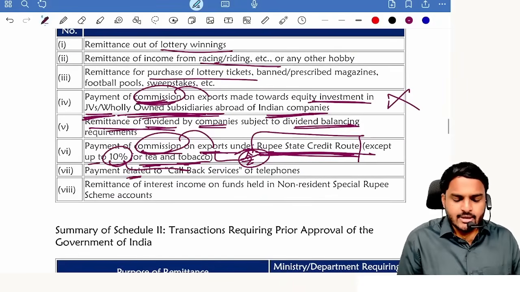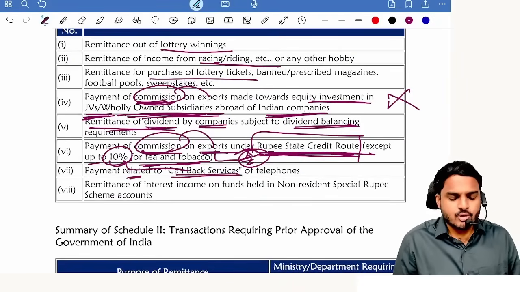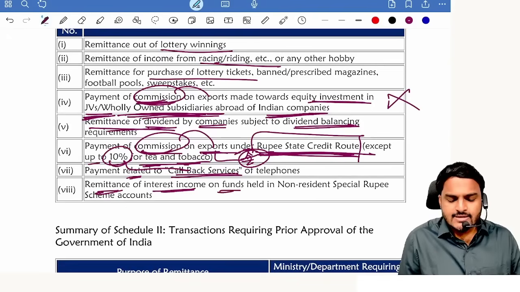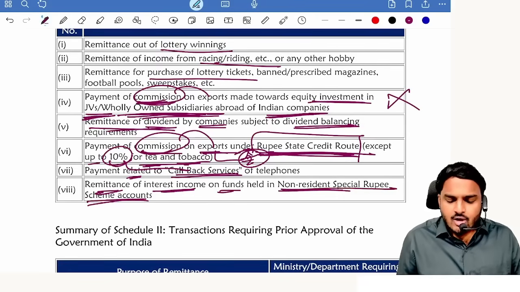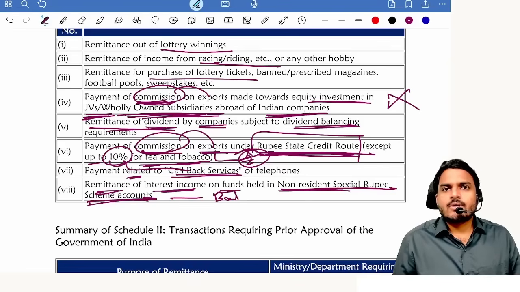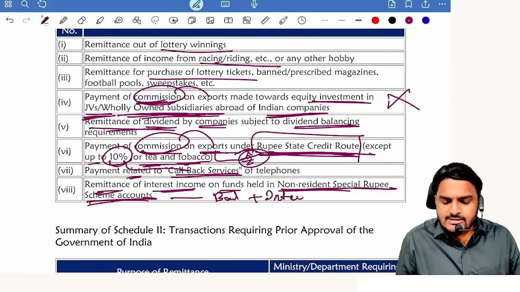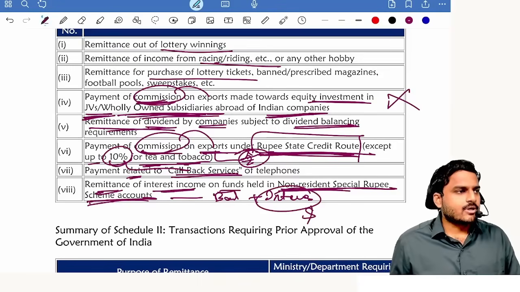Next one, payment related to callback services is strictly prohibited. Remittance of interest income on funds held in non-resident special purpose scheme accounts. In a non-resident special purpose scheme account, the balance you can withdraw, but any interest in this balance, that interest amount you can't withdraw in foreign currency. Are you getting my point?